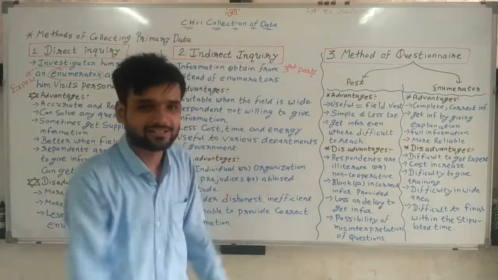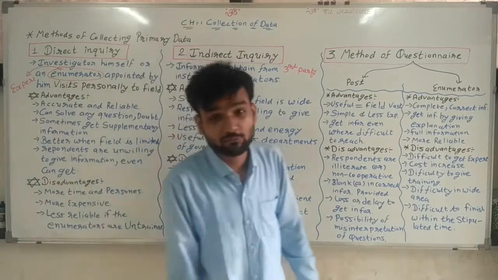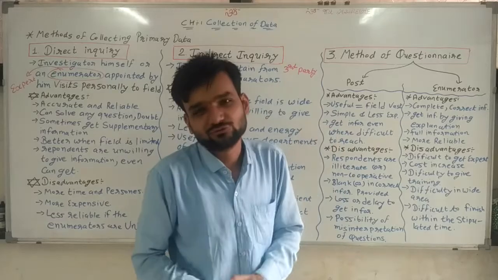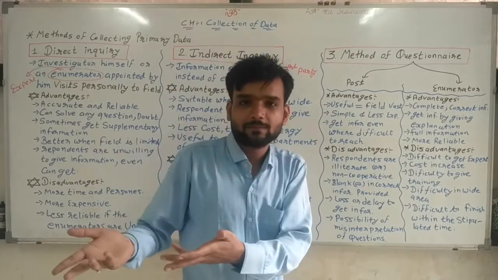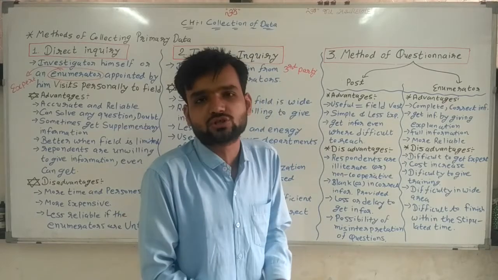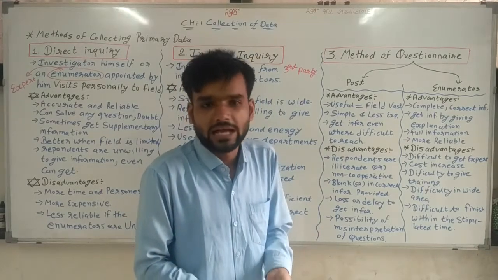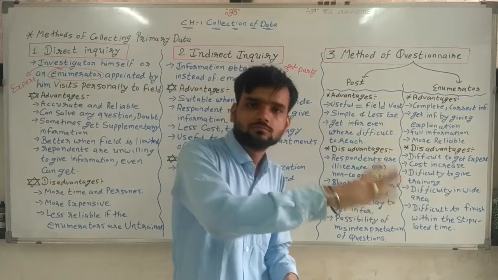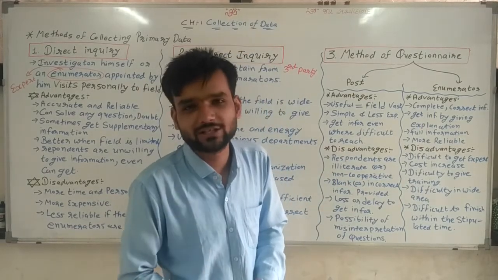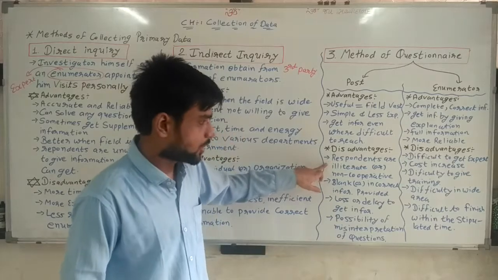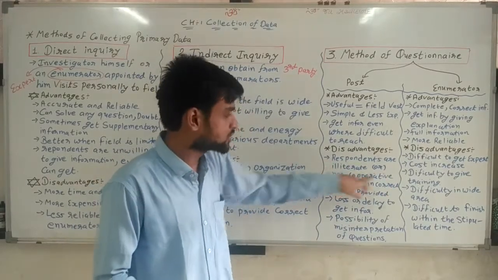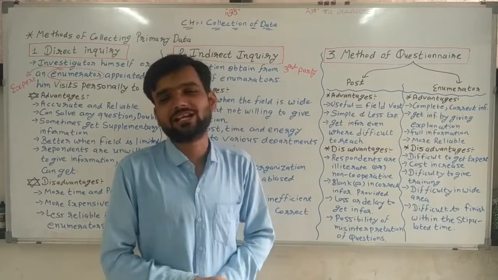Now, sir, disadvantages. Sometimes there is a possibility the person is not giving an answer. Then what can we do? Somewhere that person is not understanding our question and sends back a blank form. There is also the possibility that the respondent is illiterate. Suppose he is illiterate or non-cooperative, then we cannot get proper information.